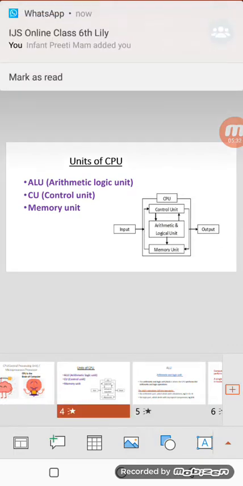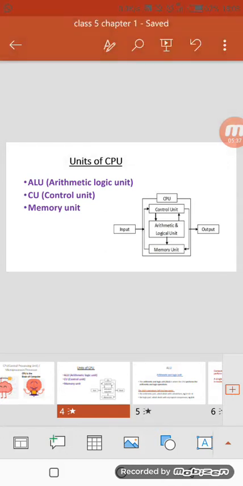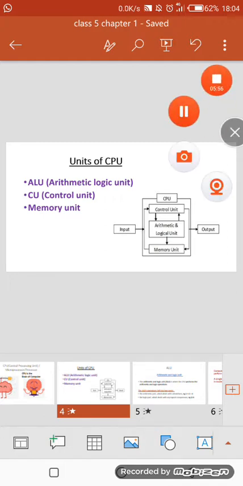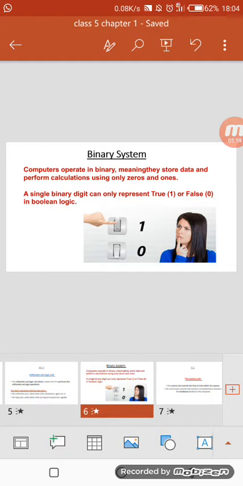0 and 1 are binary numbers. In your books it is given that 0 means off and 1 means on. It handles off versus on, or we can call it low versus high, or 0 versus 1 decisions. Okay. See, this is the representation of 1 and 0. A single binary digit can only represent true by 1 or false by 0. Okay.